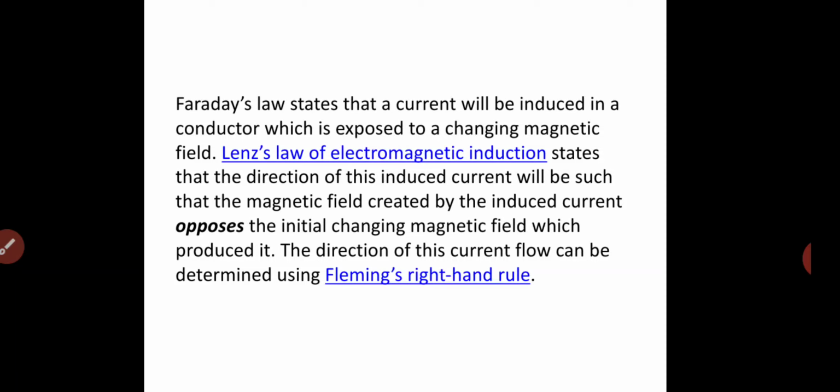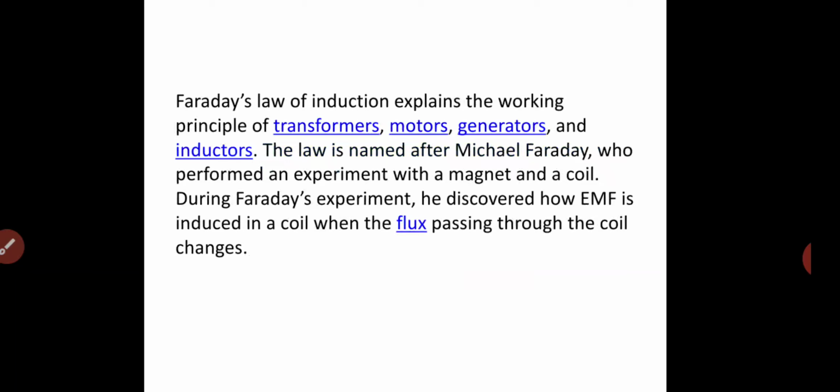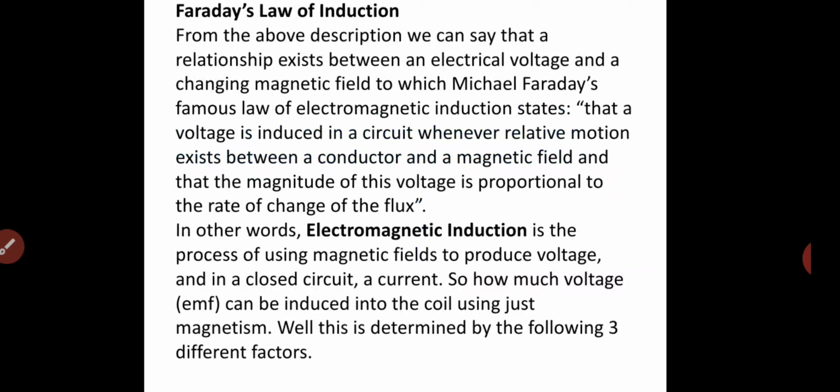The direction of this current flow can be determined by using Fleming's right hand rule. Faraday's law of induction explains the working principle of transformers, motors, generators, and inductors. The law is named after Michael Faraday, who performed an experiment with a magnet and coil. During the experiment, he discovered how electromotive force is induced in a coil when the flux passing through the coil changes.